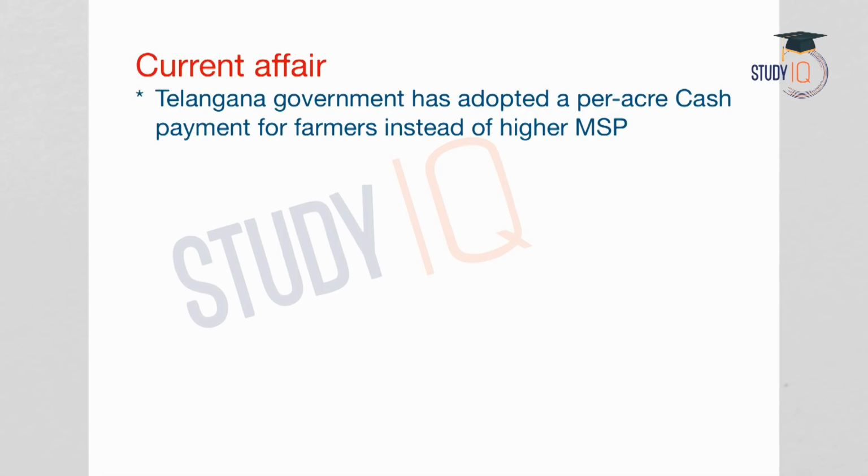The Telangana government has adopted a per acre cash payment for farmers instead of higher MSP. Recently, the central government has announced a hike in the minimum support prices. But the Telangana government has come up with a different scheme, that is providing cash payment for the farmers per acre of land instead of providing higher MSP.